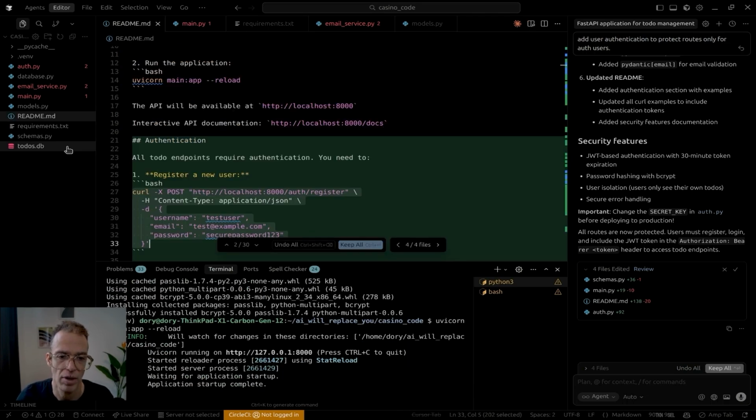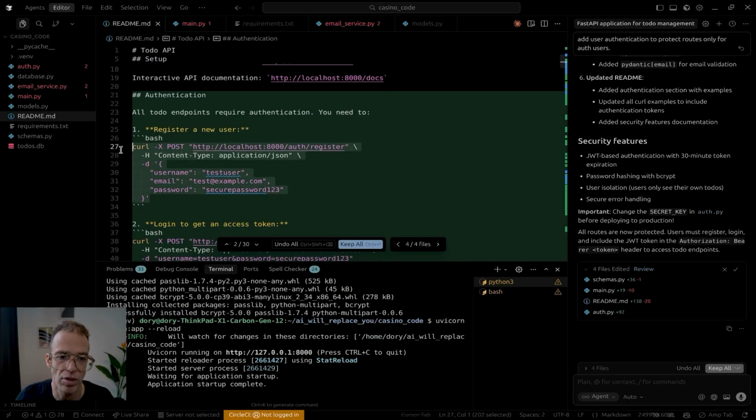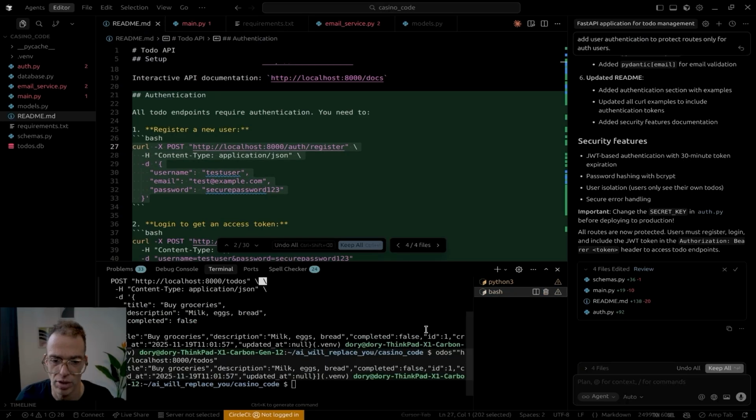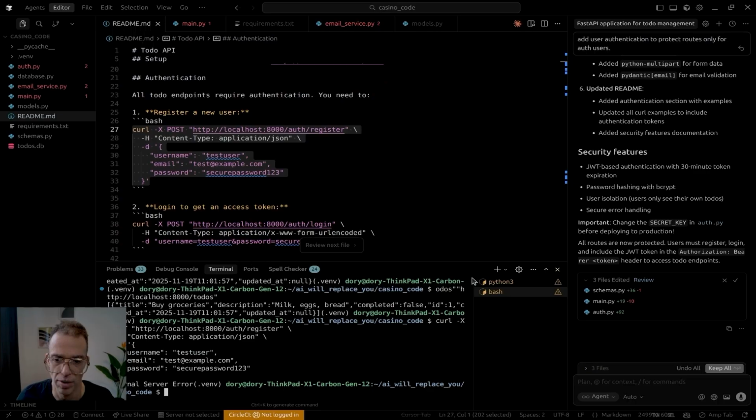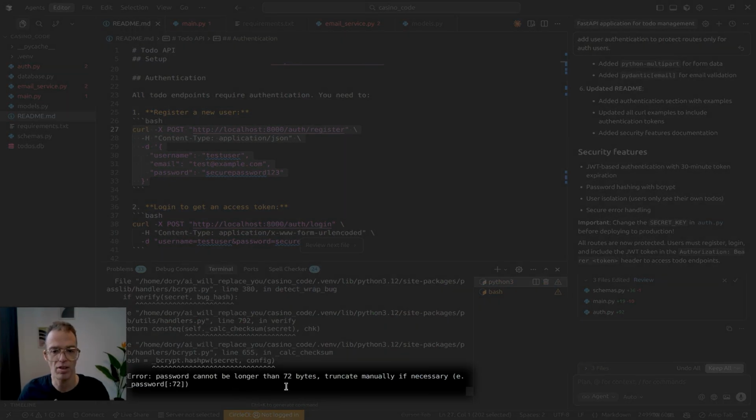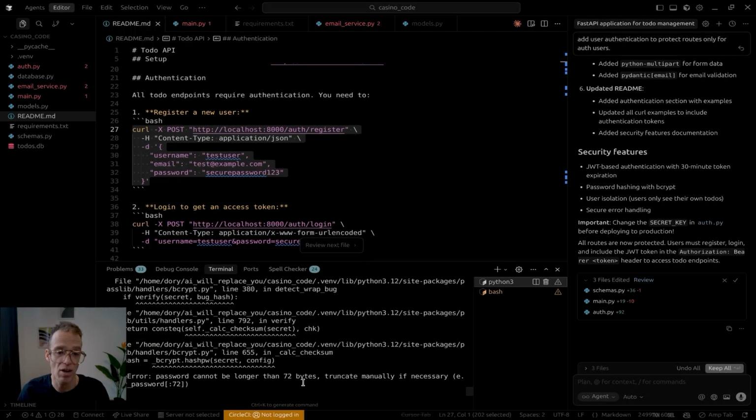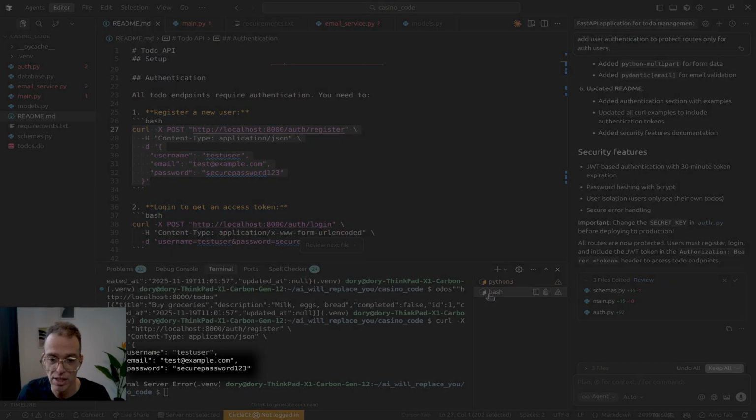Application started. Now register a new user. Let's try to register a new user as we should. Internal server error. Password cannot be longer than 72 bytes, which is not correct at all because our password, as you can see, is shorter. So it's actually going down the wrong path.